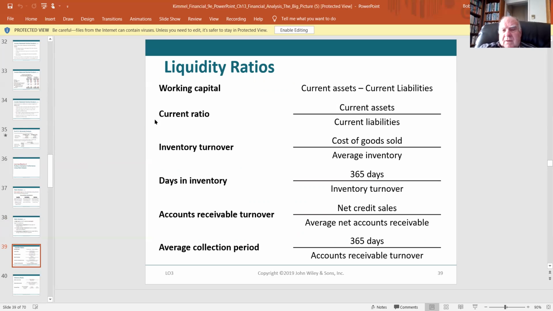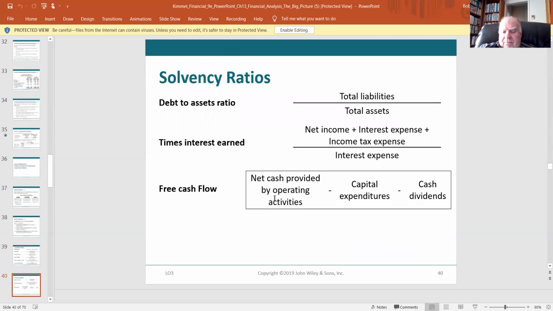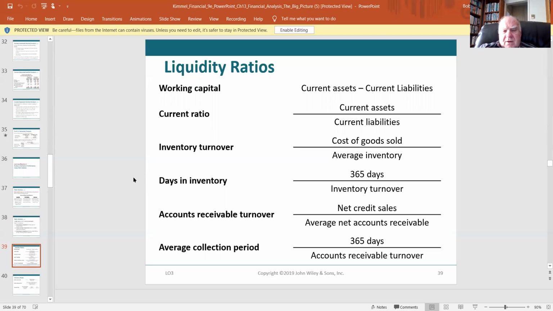Working capital: current assets minus current liabilities. The current ratio: current assets divided by current liabilities. Inventory turnover: cost of goods sold divided by the average inventory. We can turn that into days by dividing the turnover into 365. Accounts receivable turnover: you take the net credit sales, divide by the average AR, and then you can turn that into days. Those are what they're calling liquidity ratios, okay?